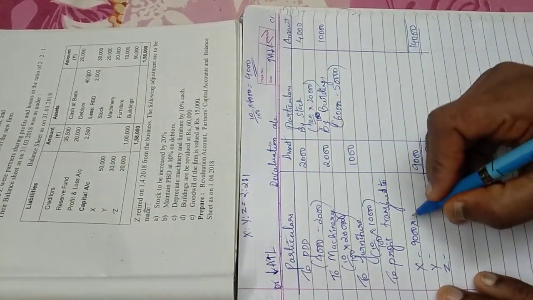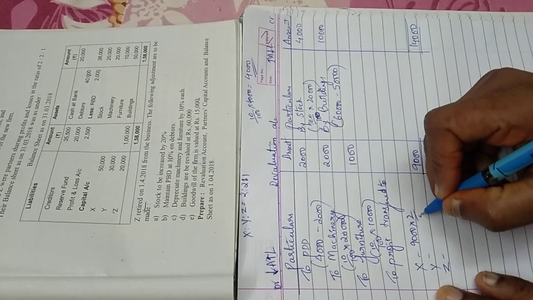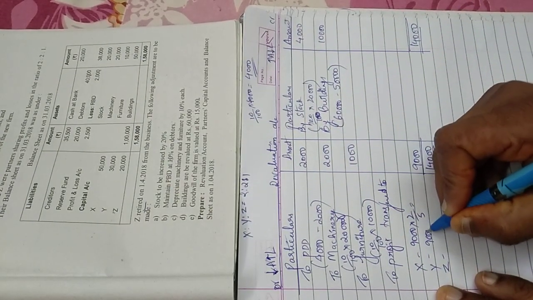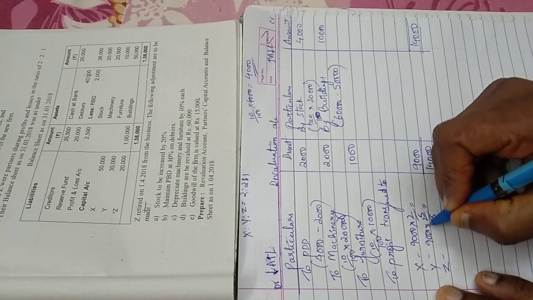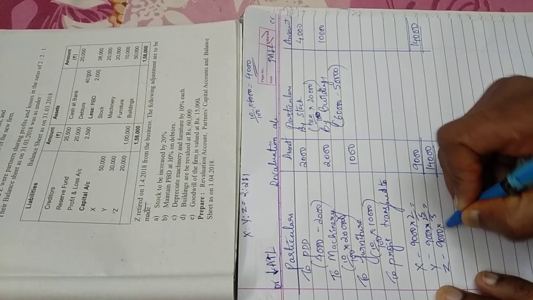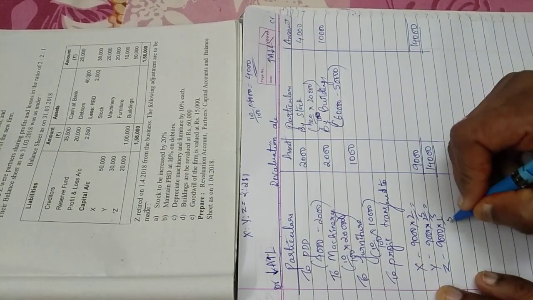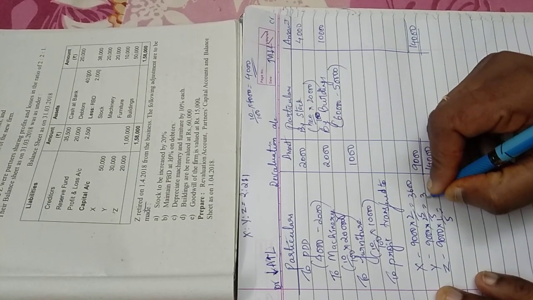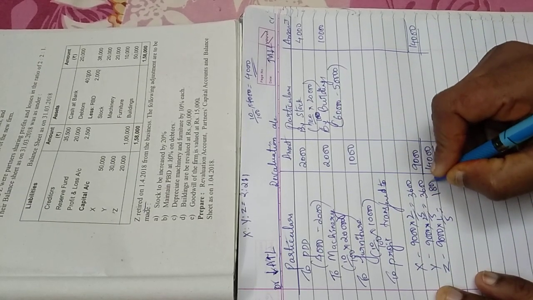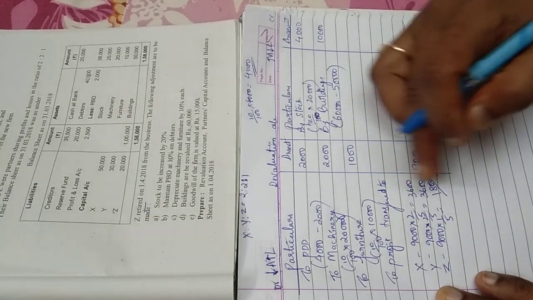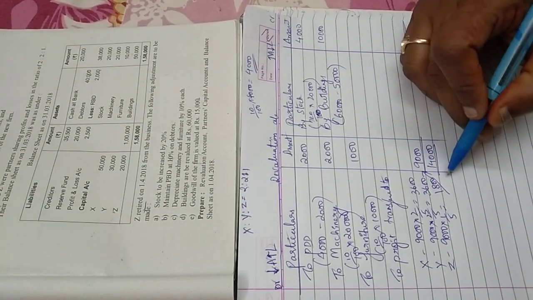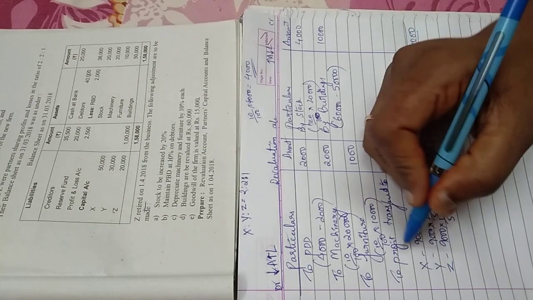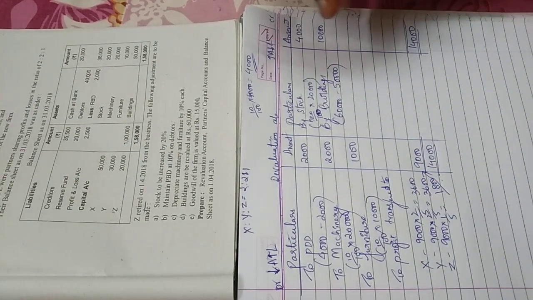X share will be 2 by the total, which is 5. Y will get 9,000 into 2 by 5. Z will get 9,000 into 1 by 5. So the amount will be 3,600, 3,600, 1,800. Okay, you can write it on one line above. So this is the amount and this is the profit which is transferred to partners.